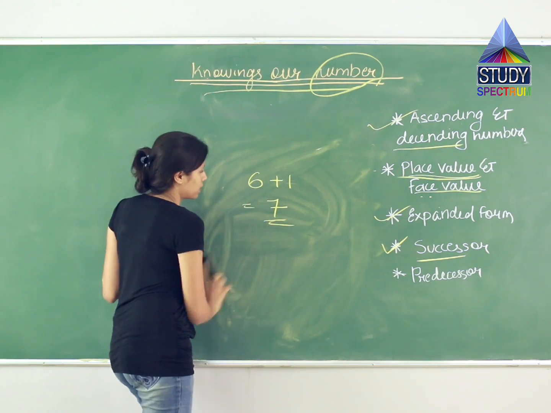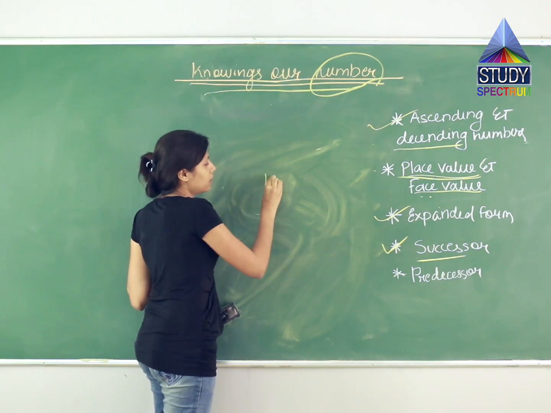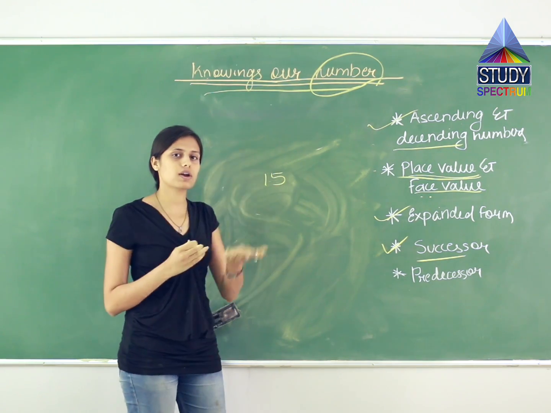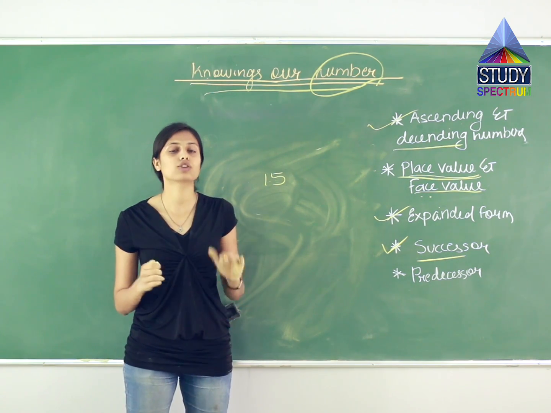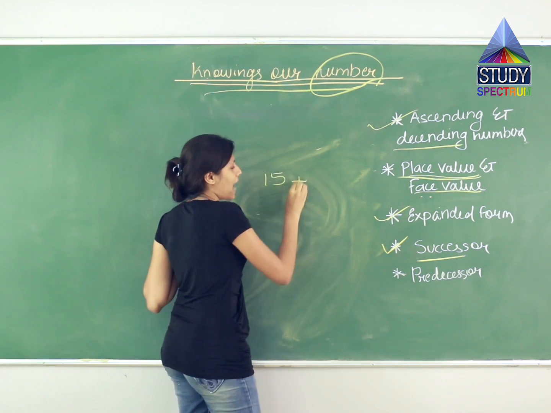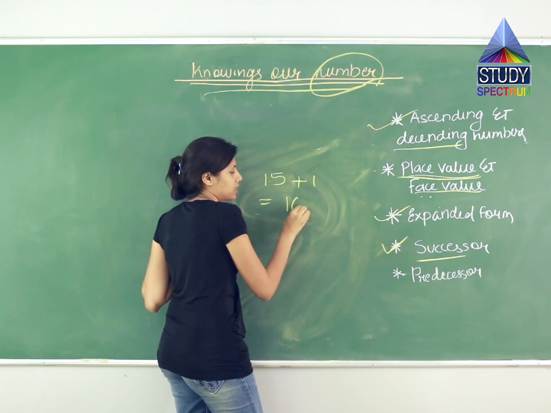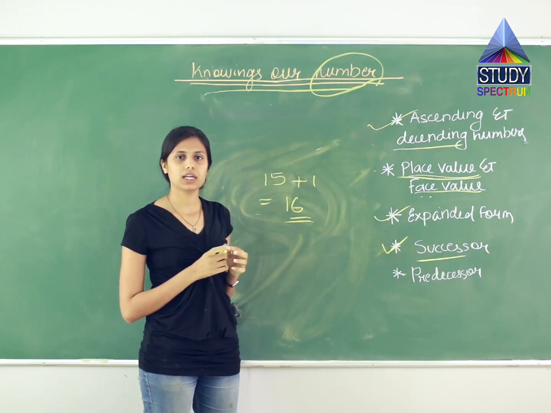Now let us take some other example. Two digit number. For example, 15. What is the successor of 15? Same as 6. हम एक स्टेप आगे जाएंगे 15 के, तो एक स्टेप आगे जाने के लिए हमें क्या करना पड़ेगा? +1. So let us add 1 to this. We get 16. Means what? 16 is the successor of 15.